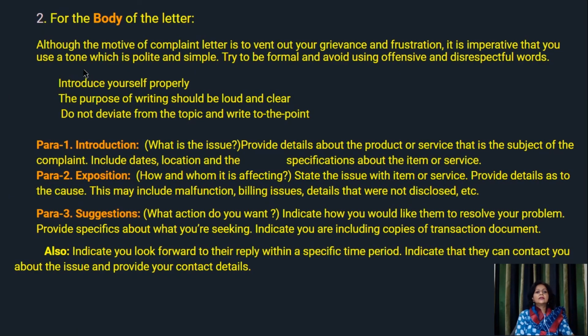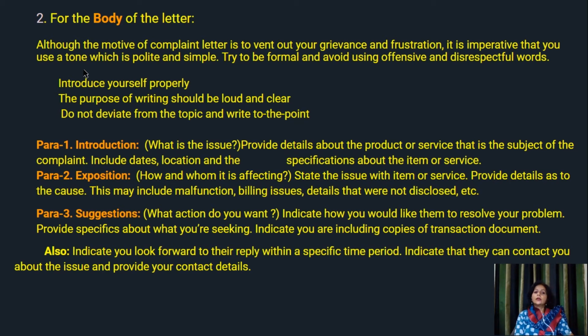For the body of the letter, as discussed, body is where the variation is. For the body of a complaint letter, let's see. Although the motive of a complaint letter is to vent out your grievance and frustration, it is imperative that you use a tone which is polite and simple. Yes, you are upset about something, you want to vent it out, you're definitely not happy, that's why you're making a complaint. However, we should keep in mind that the tone is polite and simple. There should be no threatening. Try to be formal and avoid using offensive and disrespectful words.